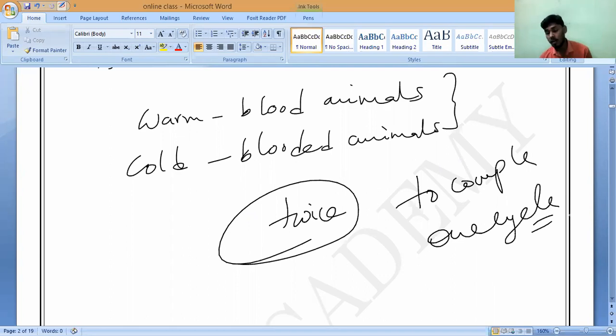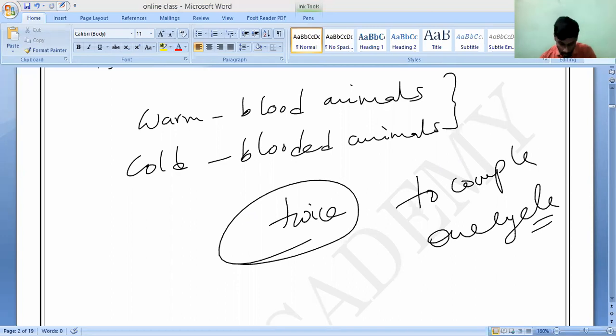That is what you have to remember. Examples of a four-chambered heart or double circulation are all the mammals and even birds. Now, let us go for amphibians. What is the meaning of amphibians? Any example of amphibians?